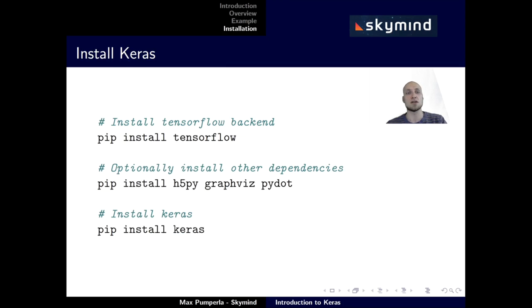Alright, to install Keras, we first have to install a backend. As we said before, we're using TensorFlow here. So go ahead and install TensorFlow with pip install TensorFlow. Optionally, we also need to install other dependencies. For instance, we need the library h5py for model serialization. So go ahead and install it through pip install h5py. As a last step, we need to install Keras itself through pip install Keras.